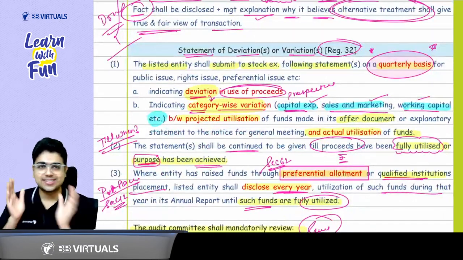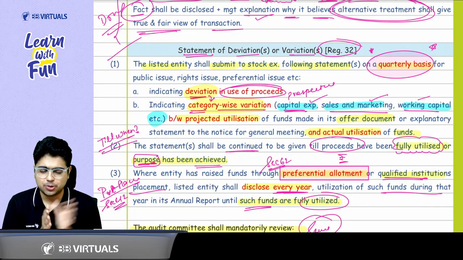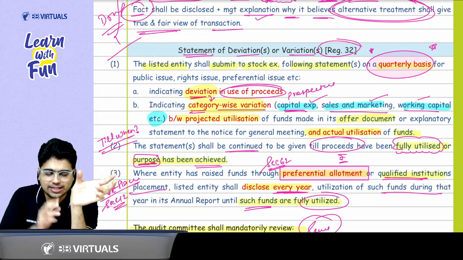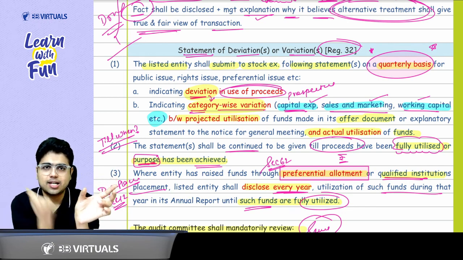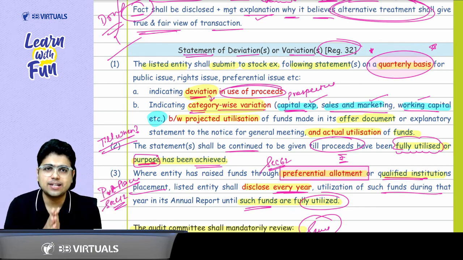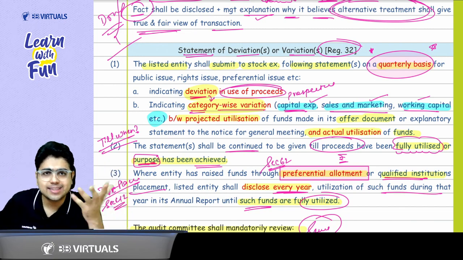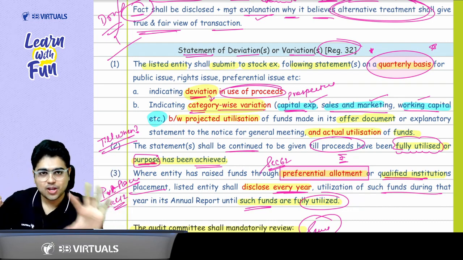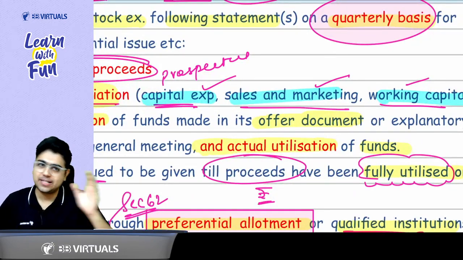And the last topic was statement of deviations and variations. You need to provide quarterly and annual statements of deviation. Then in those deviations, you need to provide further details about category-wise variation. What are the different types of category? Capital expenditure, household expenditure, nothing like that. Okay? What is household expenditure? Capital expenditure. Then you talk about sales and marketing expenditure, working capital expenditure, like this.